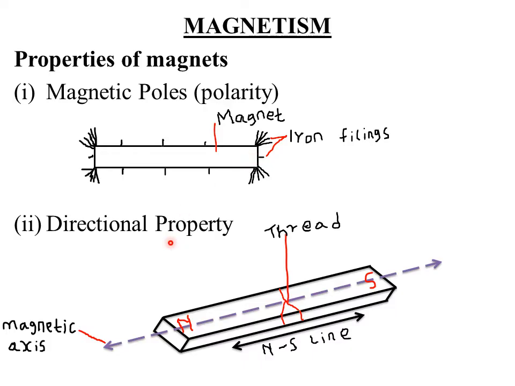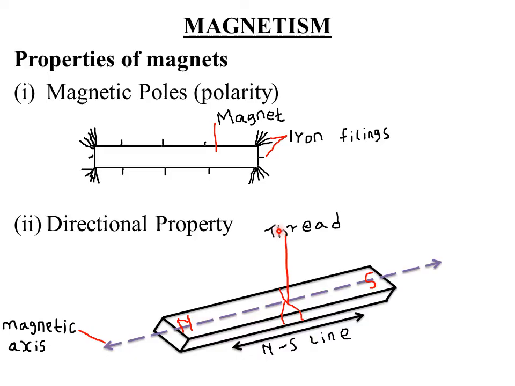Then the second property of a magnet is what we call the directional property, or the direction. So when a bar magnet is freely suspended, that is, to suspend is just to tie a bar magnet as shown here and hang it in free air. For example, you can hang it on a tree or on any other relevant hanging instrument.